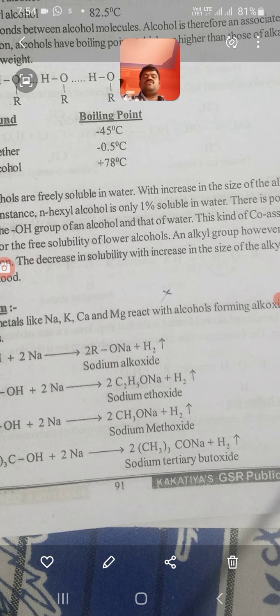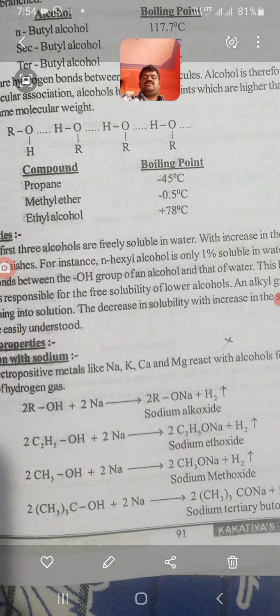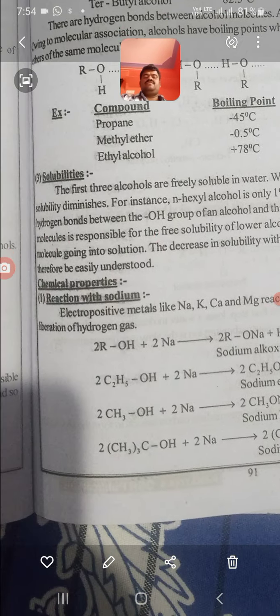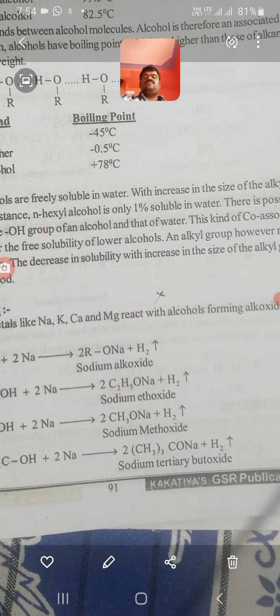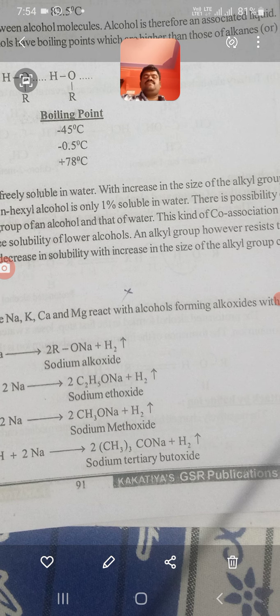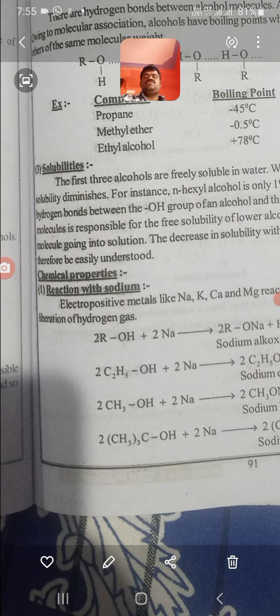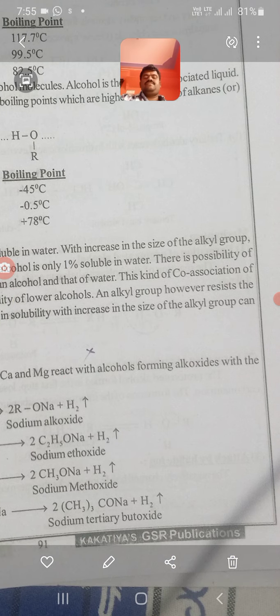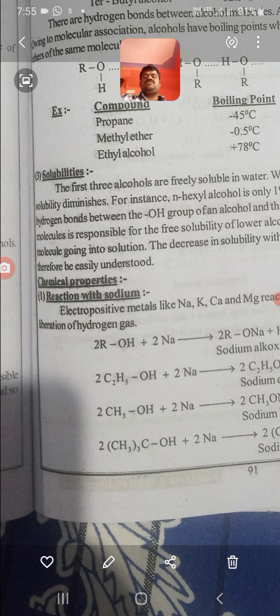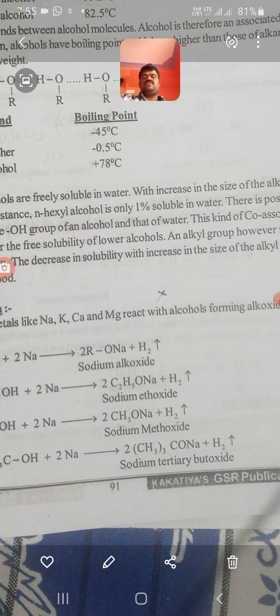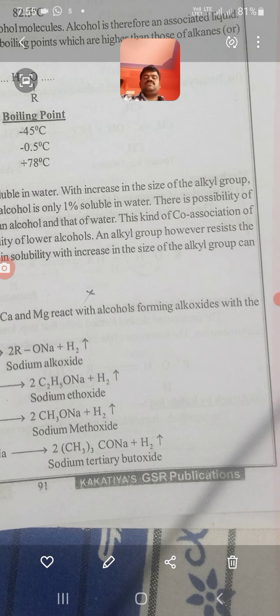This kind of co-association of molecules is responsible for the free solubility of lower alcohols.